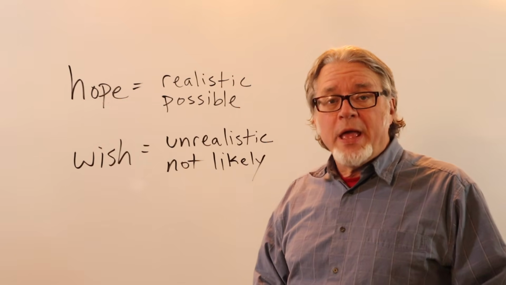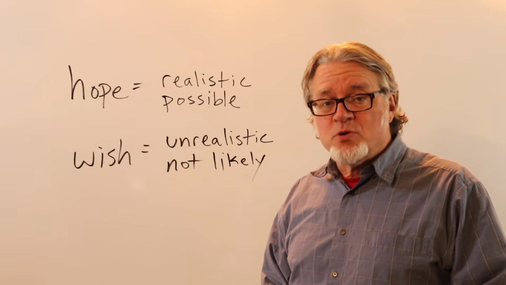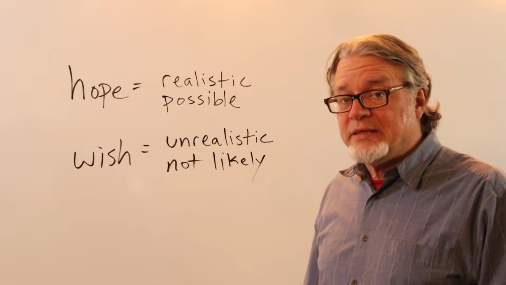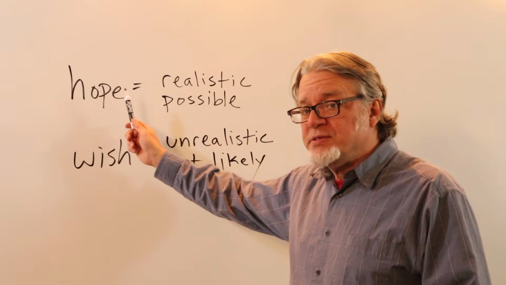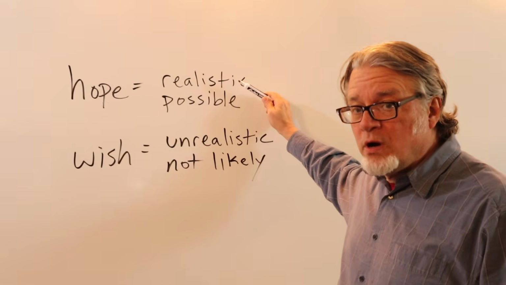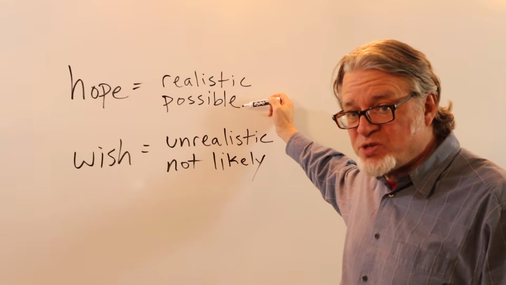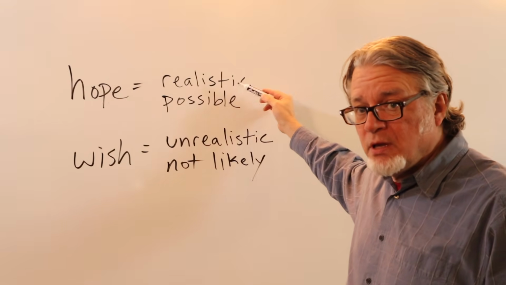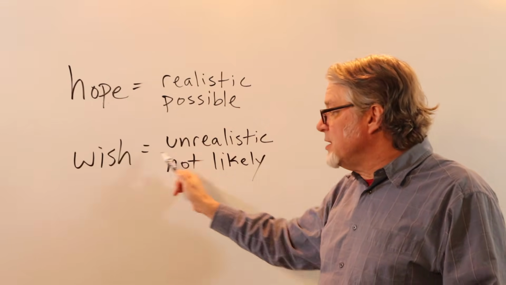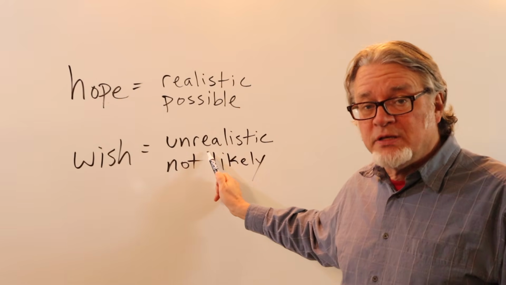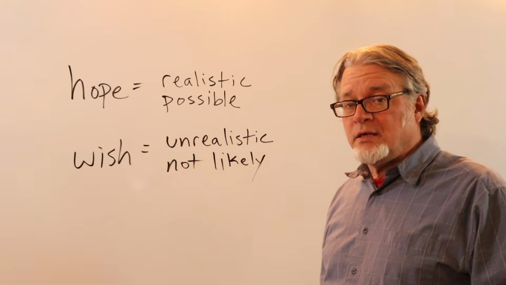The words hope and wish are both used as verbs or as nouns. But the difference between them is that hope is often used for a situation that is realistic or possible, something can happen. Whereas wish is often used for situations that are unrealistic or not likely.